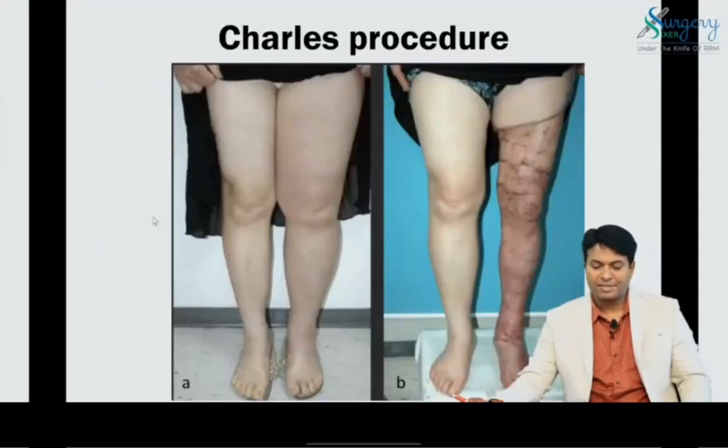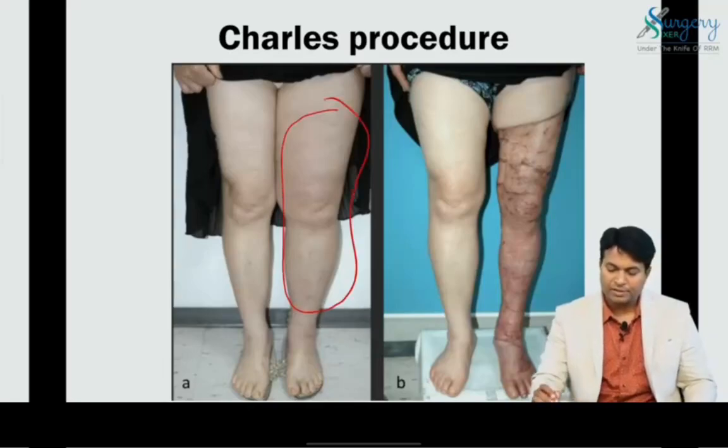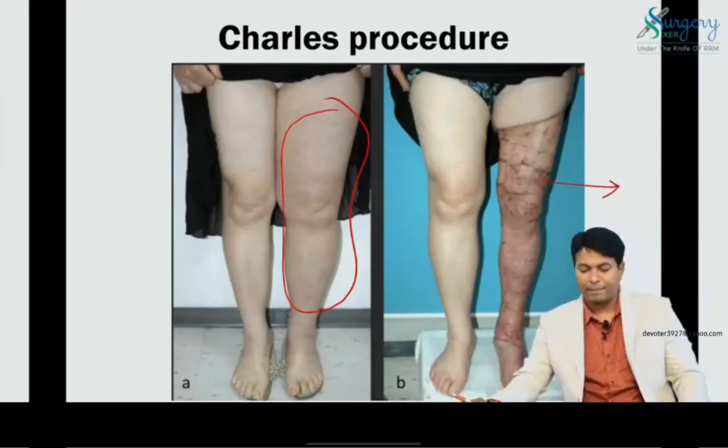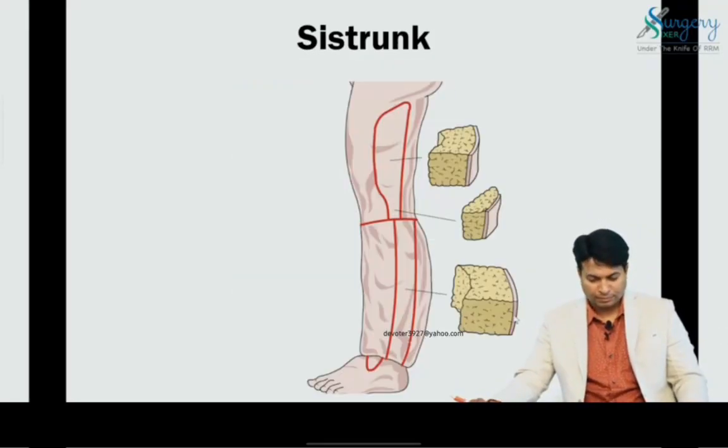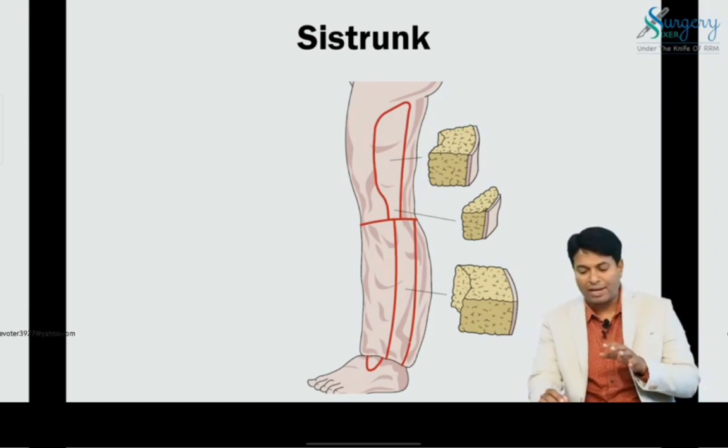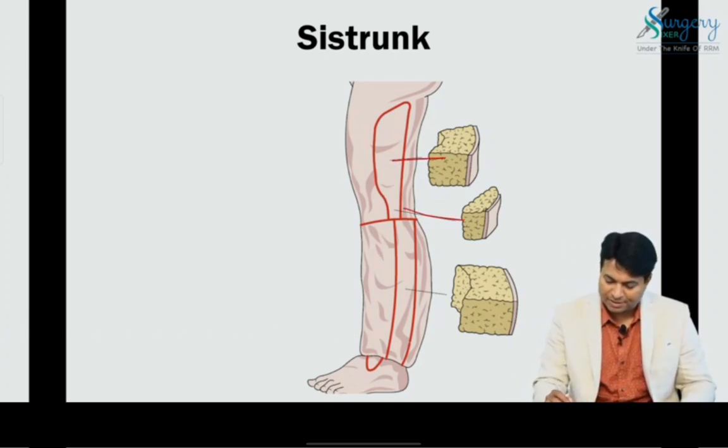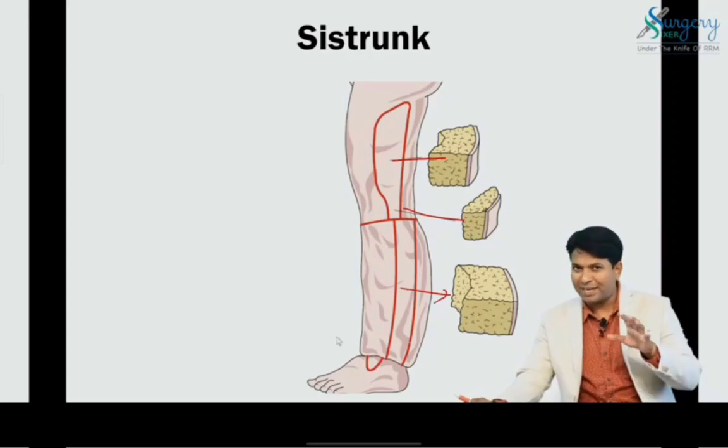Surgical treatment: this is the Charles procedure. You can see the entire skin and tissue is removed and we have put a skin graft here. This is Charles. Another is Sistrunk. Actually, this picture is wrongly named Homans in Bailey. This is actually Sistrunk, where a wedge of tissue is excised. In Bailey the image is mentioned wrongly as Homans. That is wrong. This is the Sistrunk operation.